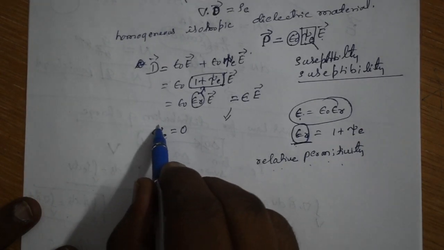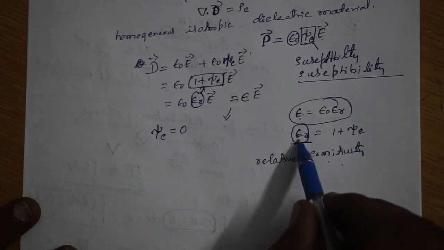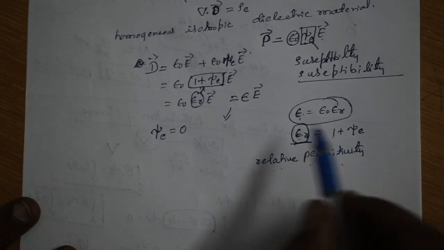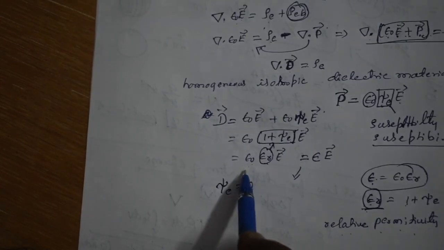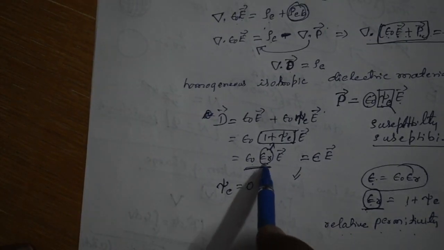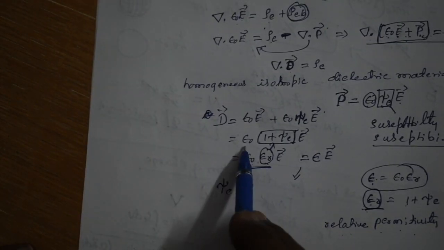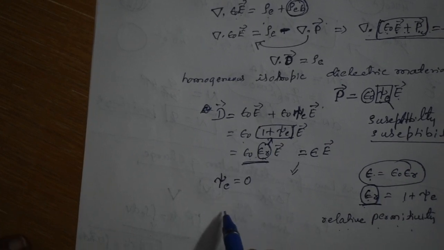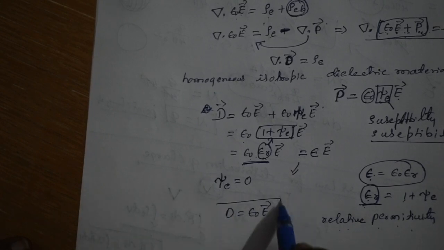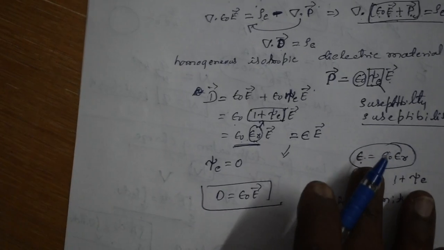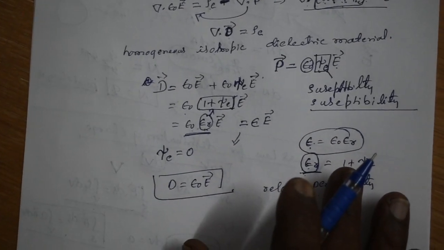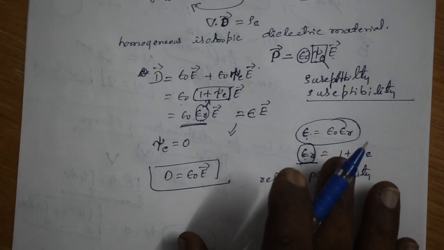Then if chi E is equal to 0, epsilon R becomes 1 only, so epsilon becomes simply epsilon naught. Because epsilon R is equal to 1, your equation becomes D is equal to epsilon naught into E only, right? So this is for conducting material. This is regarding your Gauss law for the general materials.